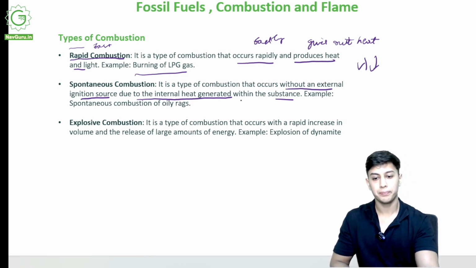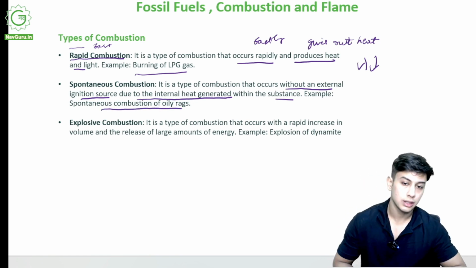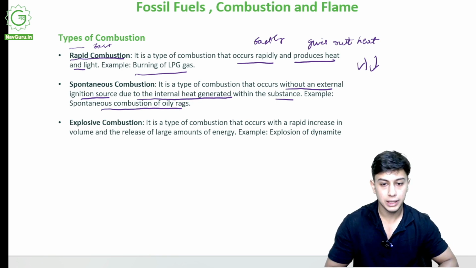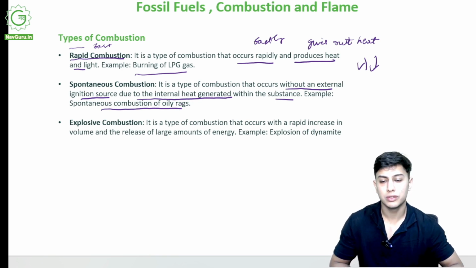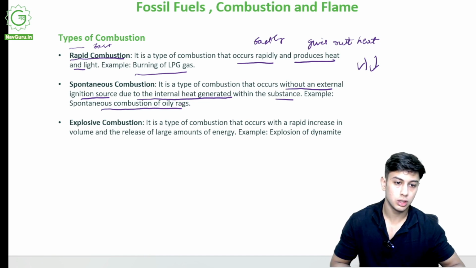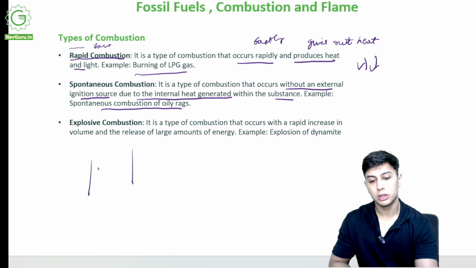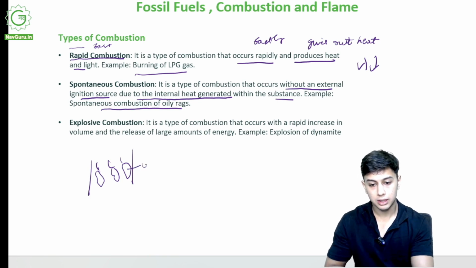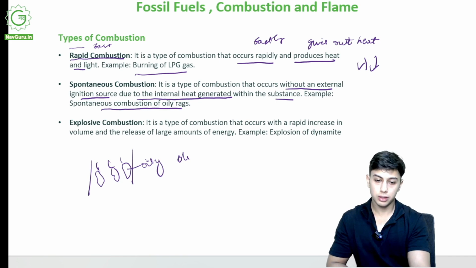For example, spontaneous combustion of oily rags. Suppose there are some oily rags, and they are placed outside to dry out.